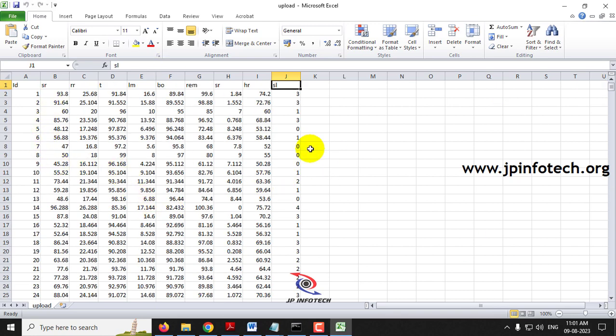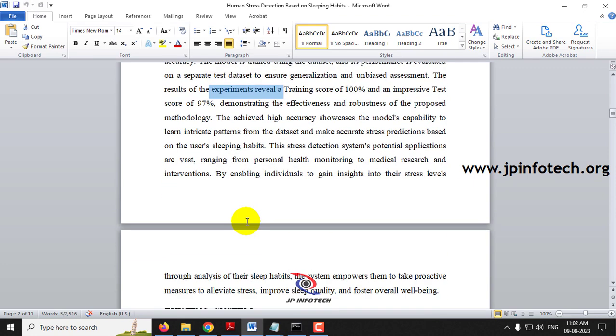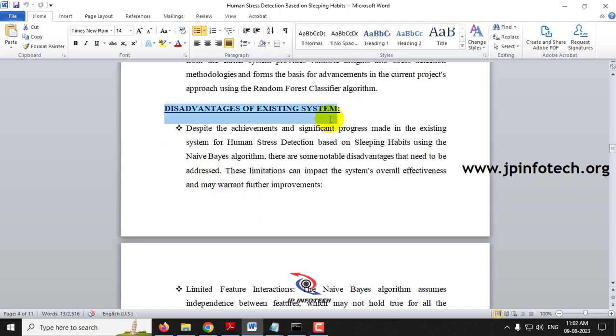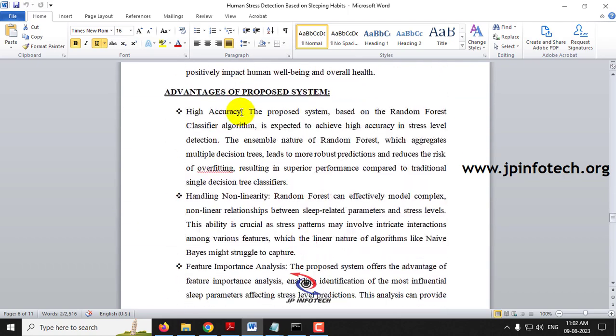This data set is referred from the Kaggle website, and it has been used for the training purpose of our project. Coming back to the documentation part, you can find the details of the training accuracy and the test accuracy that we have achieved. So this is about the abstract part. In the existing system, referred from the base paper, the Naive Bayes algorithm achieved 91.27%. These are the disadvantages of the existing system, and this is the proposed system and its advantages.